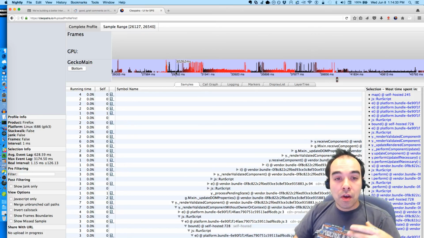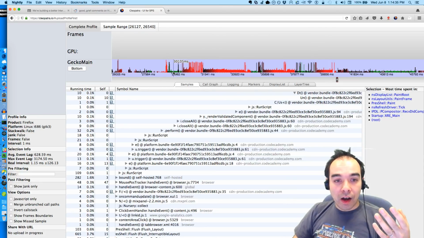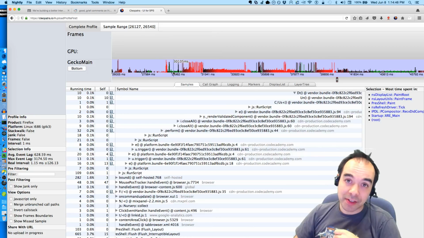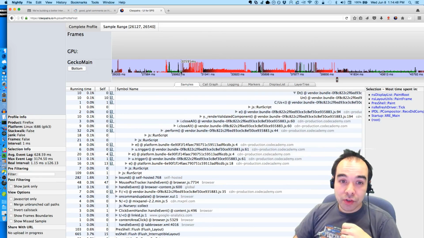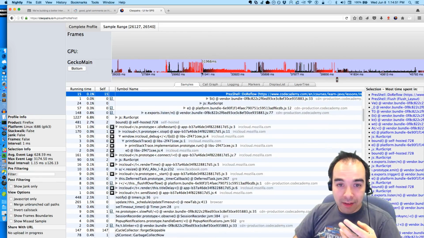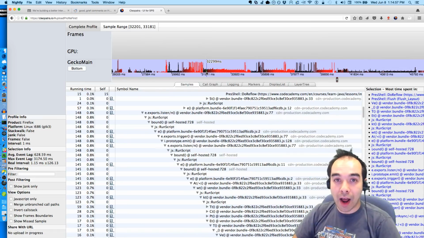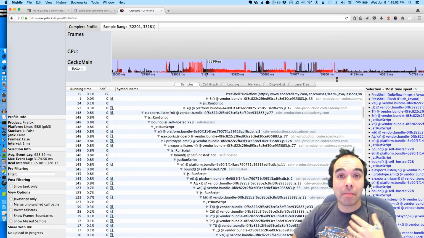And what that means is, black means we've recently returned to the event loop, and what that means is we've made it. The cook has gone back to the person ordering food and said, "Is there anything else I can help you with?" As we transition more and more to red, like here's this gradient going from black to red, what that means is the person at the front who's ordering food has been waiting for a while, and the cook has not come back to ask if there's anything else they'd like. We haven't gone back to the event loop, in technical parlance.